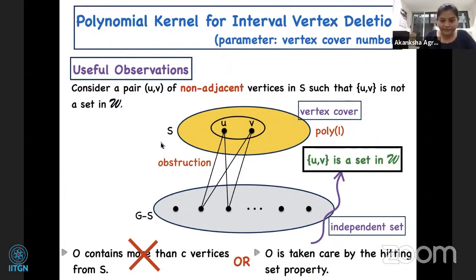Recall that when we have the strengthened approximate solution, the C-redundant solution S, along with that we also have this family W. Those were the pink sets in the figure that I had shown previously.